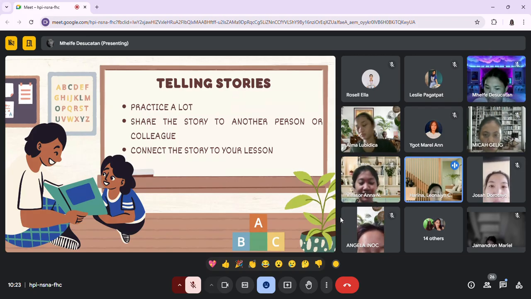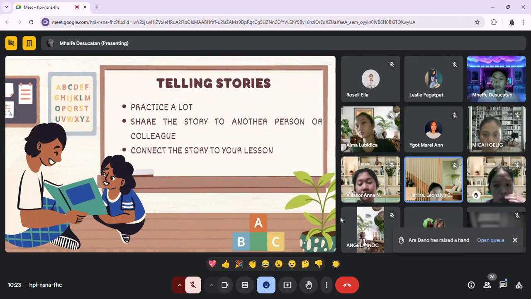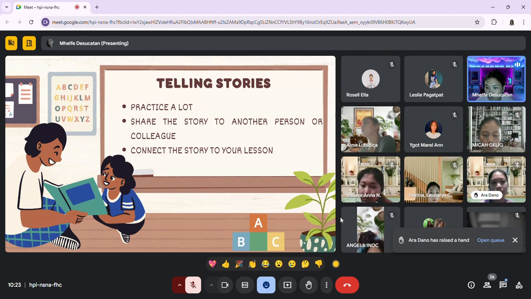As a storyteller, it is really necessary for us to practice our ready-made story to the children, to avoid errors or conflict and to be prepared for the presentation.